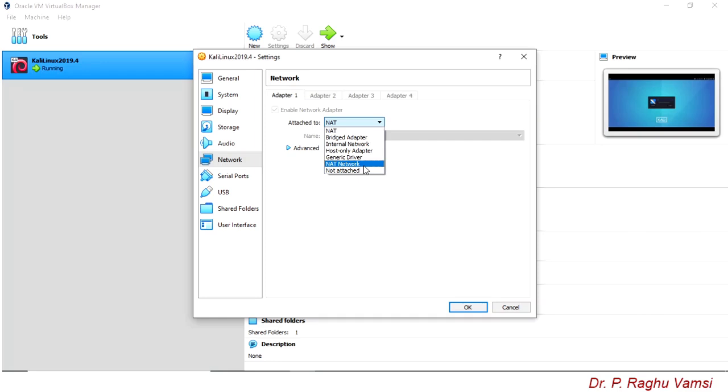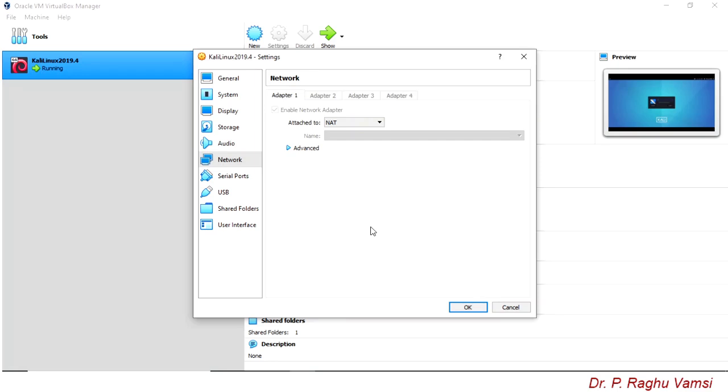We have seen in the last video that in private networks, our IP addresses will be generated by default with the starting series 10.0.x.x. The bridged adapter is quite different compared to NAT and NAT network, which I will discuss afterwards. With network address translation, we have seen that we can ping the public network from the guest, but from the public network we cannot ping the private network. This is what we saw in the previous video.